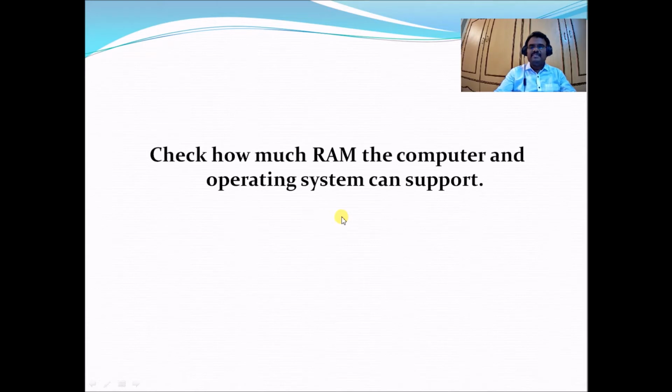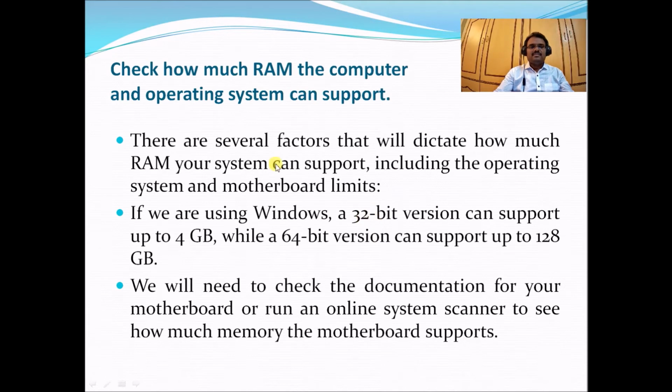Without checking this, if you purchase more RAM, the computer which is going to be upgraded may not support it. That is why we have to check how much RAM it can support.